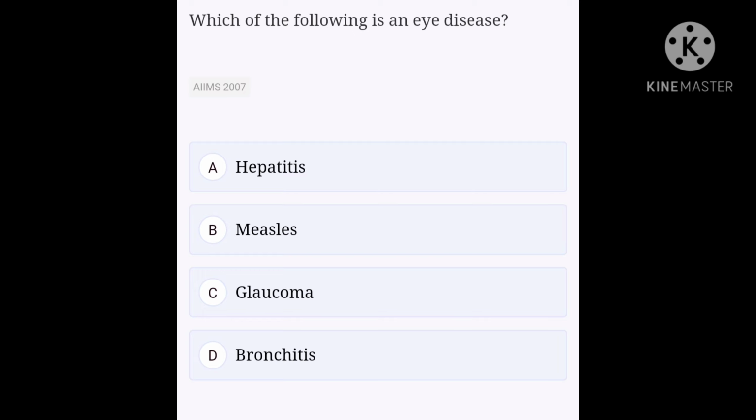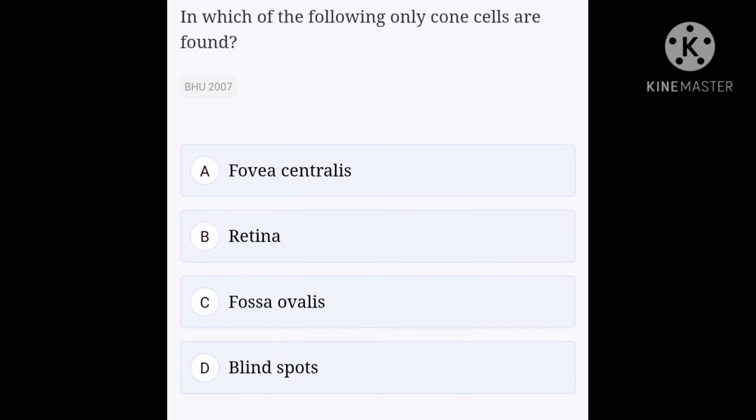Which of the following is an eye disease? Option A, hepatitis, option B, measles, option C, glaucoma, option D, bronchitis. Option C is the right answer for this question. Okay, next one.